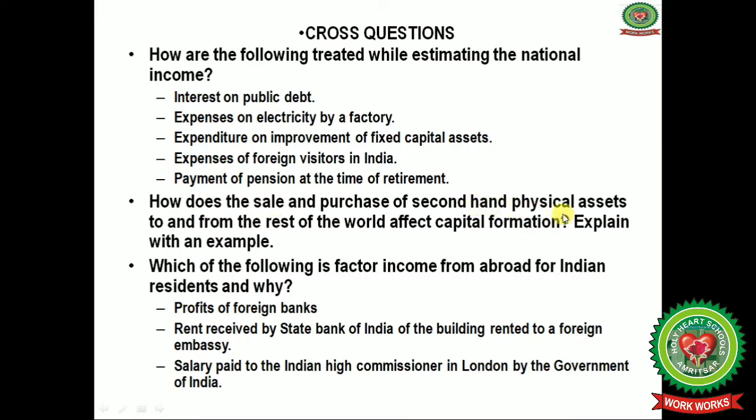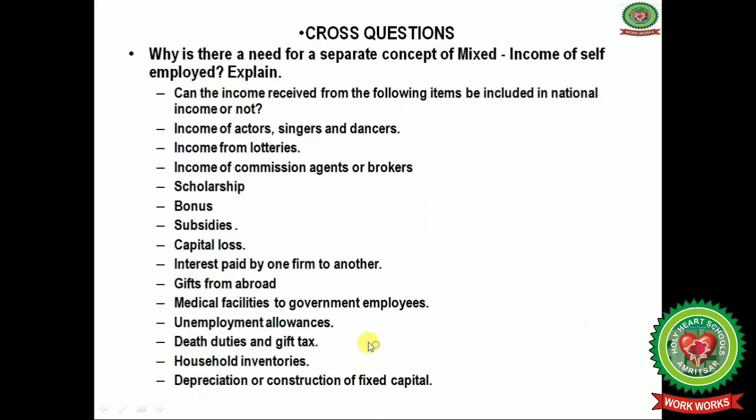Next question is, how does the sale and purchase of second hand physical assets to and from the rest of the world affect the capital formation? Explain with an example. Next question is, which of the following is factor income from abroad for Indian residents and why? Profits of the foreign banks, rent received by State Bank of India of the public rented to a foreign embassy, and salary paid to the Indian High Commission in London by the Government of India.